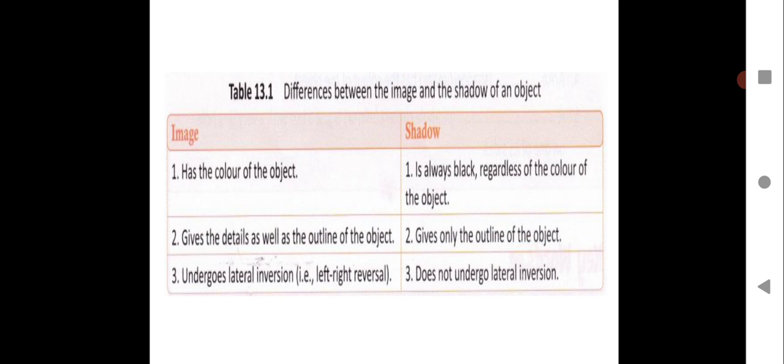I hope these are the very important 3 points of differences between the image and the shadow of an object. Do make the table and write the points of comparison between the image and the shadow. I hope all these 3 points of differences are very clear with you all.